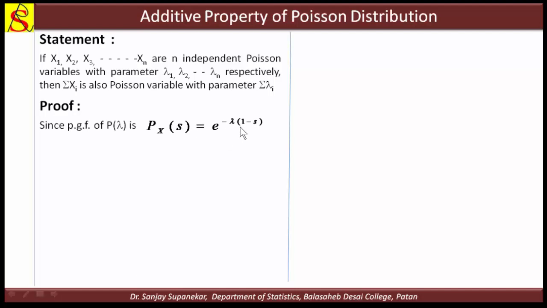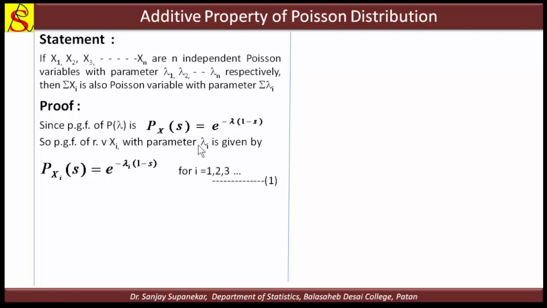Then how can I write the PGF of X1, X2, ..., Xn? This is the PGF of Xi with the parameter lambda i, which I have written in this way. The PGF of Xi is e raised to minus lambda i, because the parameter of X1 is lambda 1, the parameter of X2 is lambda 2, etc. Therefore, in general, we write e raised to minus lambda i into (1 minus s) for i equal to 1, 2, 3, etc.